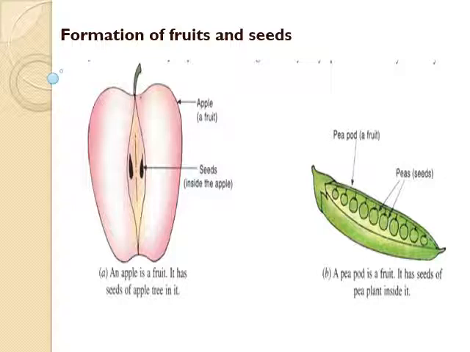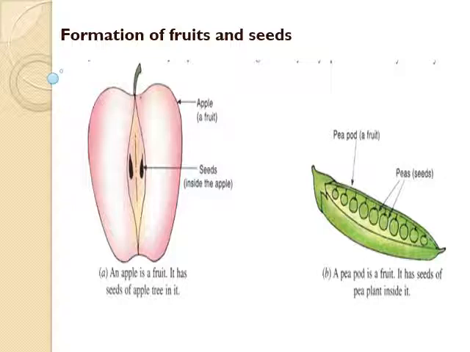The other parts of the flower like sepals, petals, stamens, stigma and style dry up and fall off. Only the ovary is left behind in the form of fruits with seeds inside it. A fruit protects the seed. Some fruits are soft, sweet and juicy like mangoes and oranges. But some fruits are hard, dry and woody like peanuts, almonds, etc.